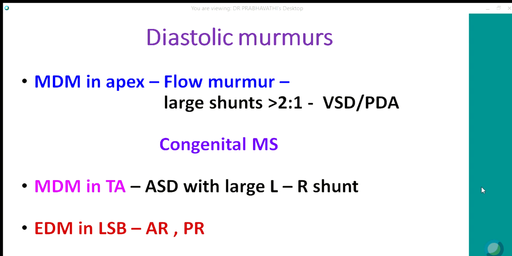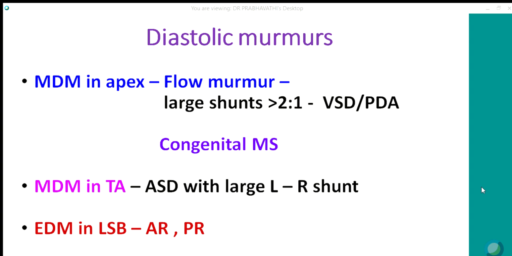In VSD and PDA with a large shunt of more than 2:1, you hear a flow murmur because of increased flow across the mitral valve. You should always look for this MDM in patients with large VSD or PDA. It is usually preceded by an S3, and the LV is usually dilated and hyperdynamic.